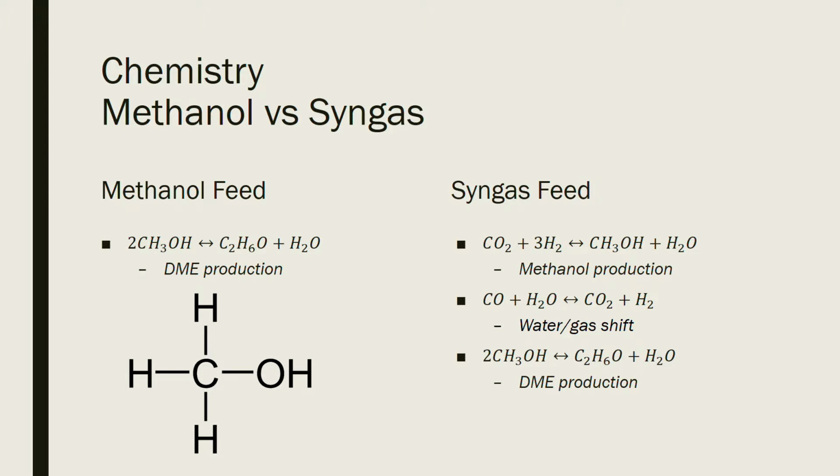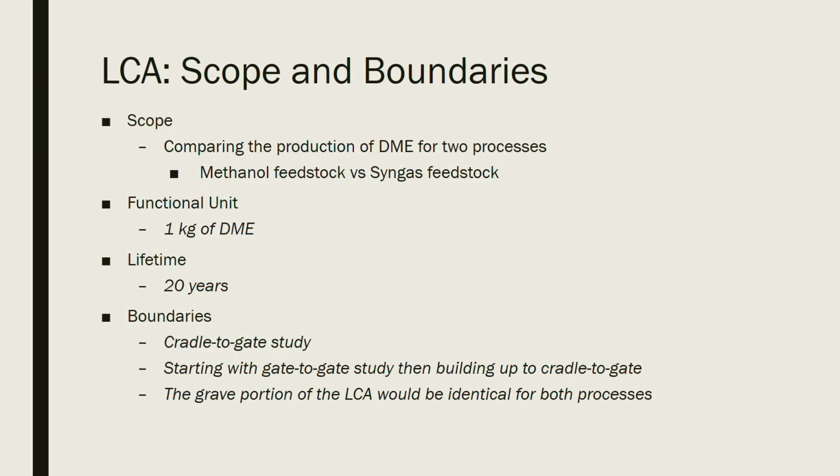low sulfur diesel. There are 4 steps to a life cycle assessment. The first of those 4 steps is to determine the scope and boundaries of the study.